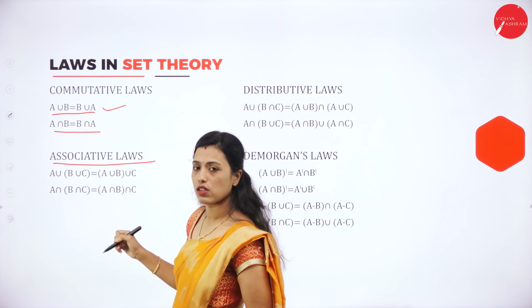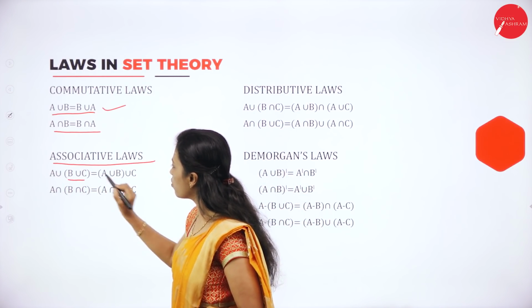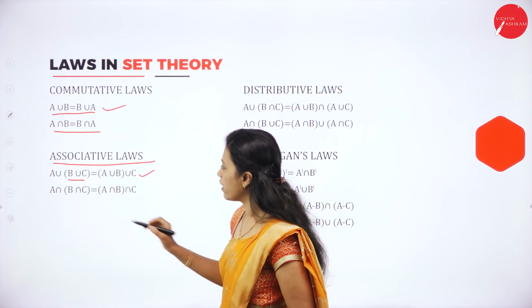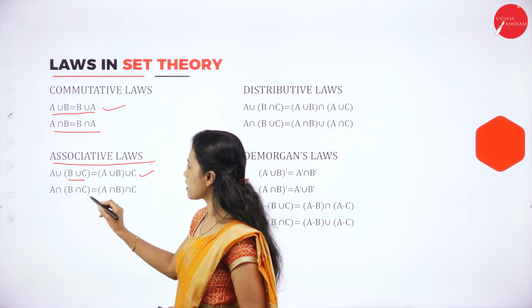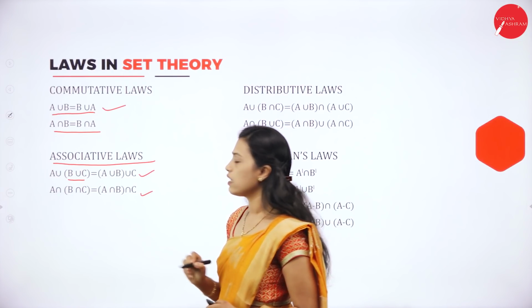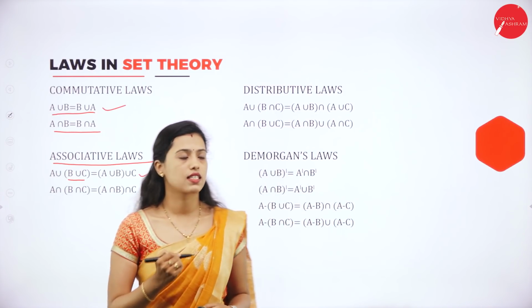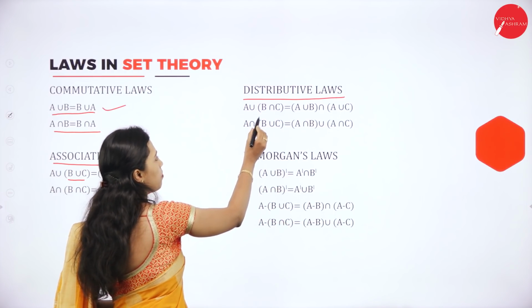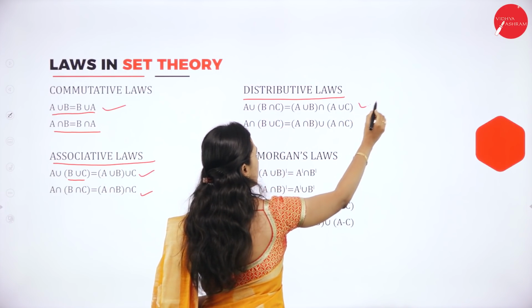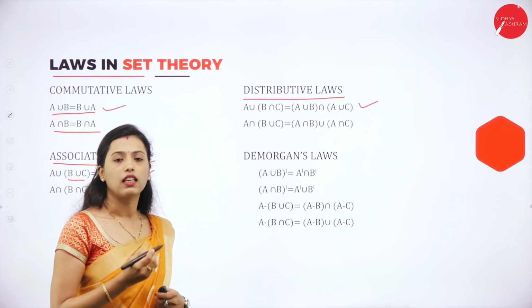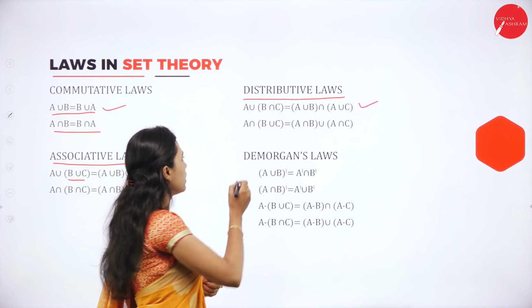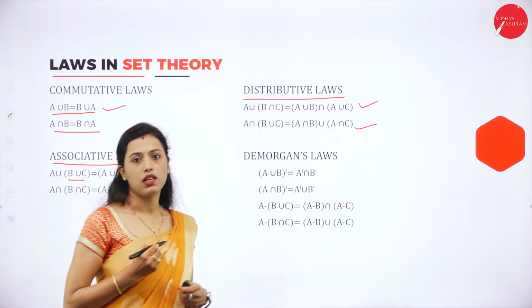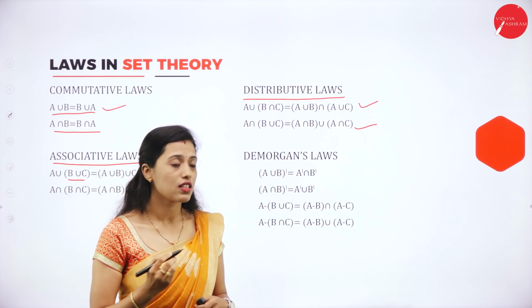There are 2 associative laws: A union B union C is equal to A union B union C, and A intersection B intersection C is equal to A intersection B intersection C. Then distributive laws. A union B intersection C is equal to A union B intersection A union C. Then A intersection B union C is equal to A intersection B union A intersection C.